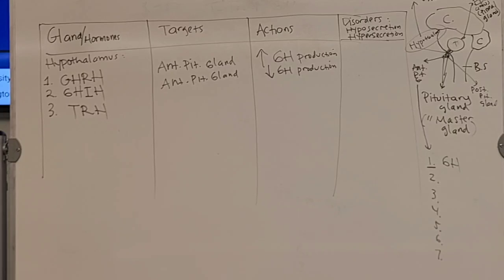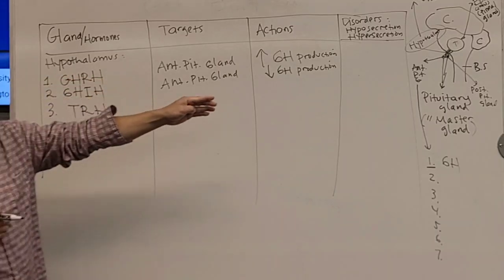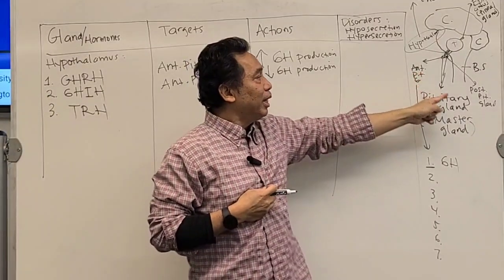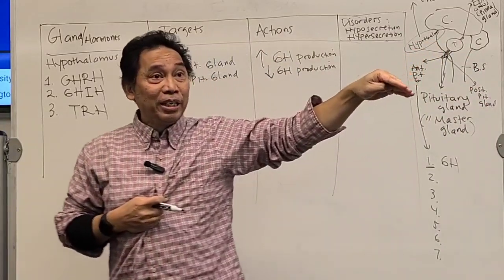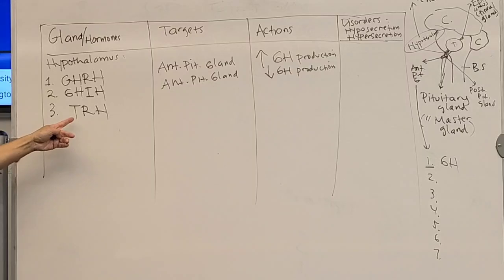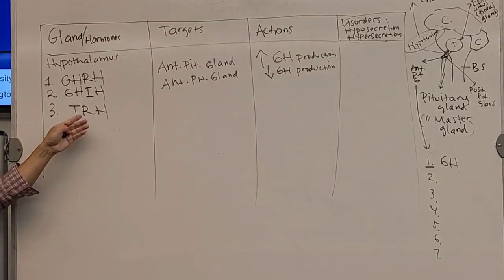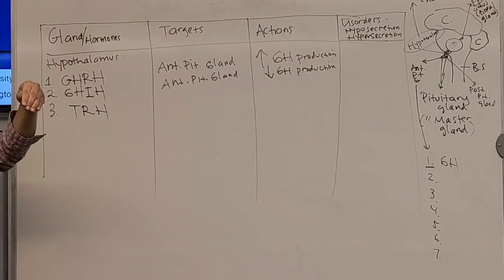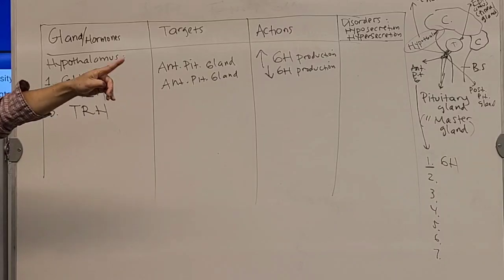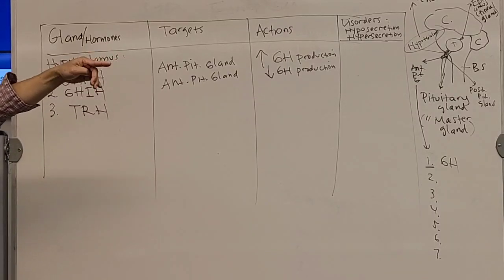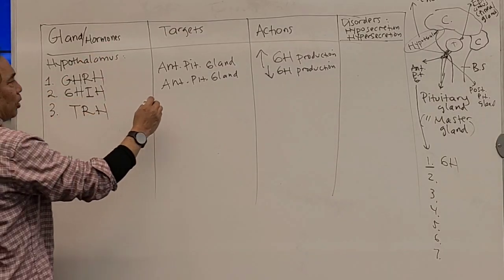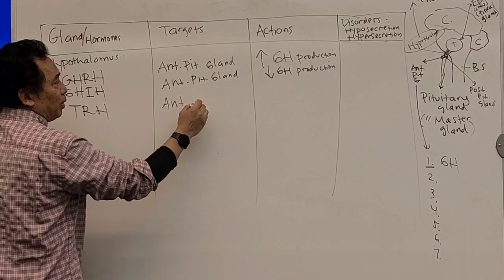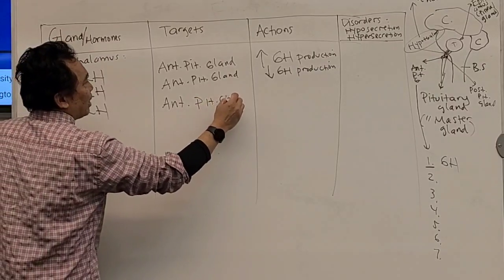Now, what is the target? Remember, for the hypothalamus, you only have 2 choices for the target, either the anterior pituitary gland or the posterior pituitary gland, because that's the connection over there. Even though the name says thyroid, it's not affecting the thyroid yet. It is just affecting either the anterior or posterior pituitary gland, because of that connection. Are you with me? Now, TRH also has the target of the anterior pituitary gland.